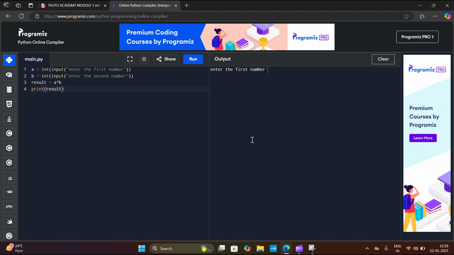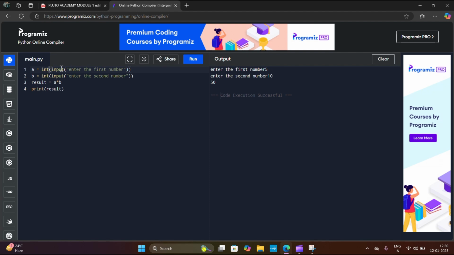And it is asking to enter the first number. I will enter 5, and then the second number, 10, and the output is 50. 5 into 10 is 50. Here we mentioned int because we are asking the user to enter an integer number, so we have to define this data type.